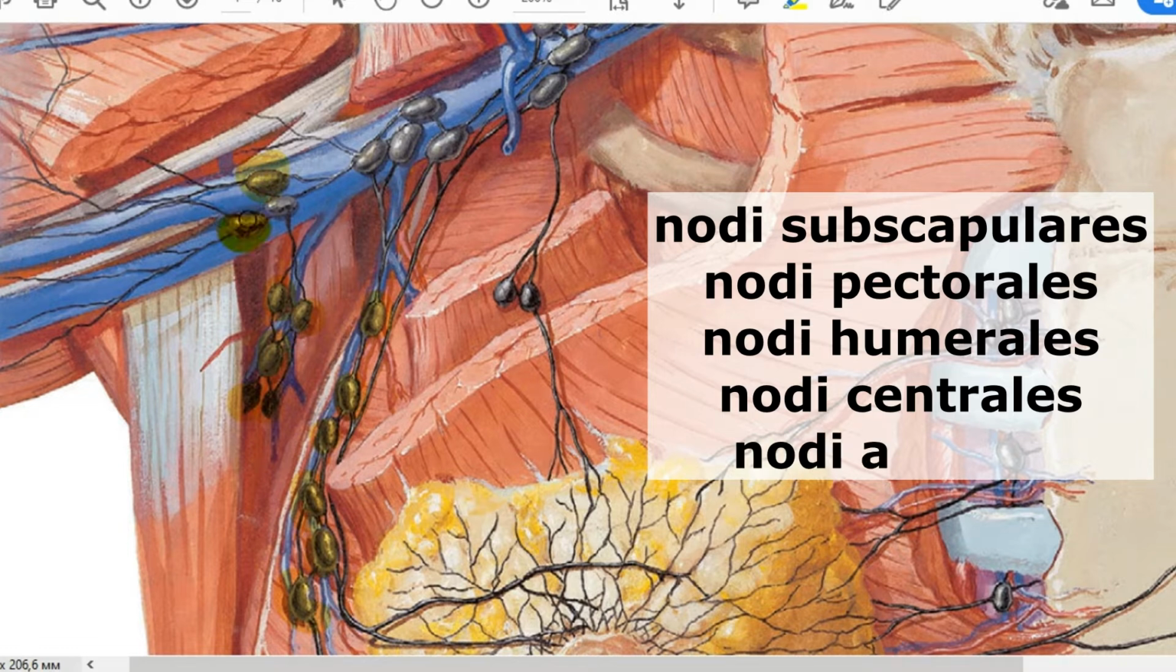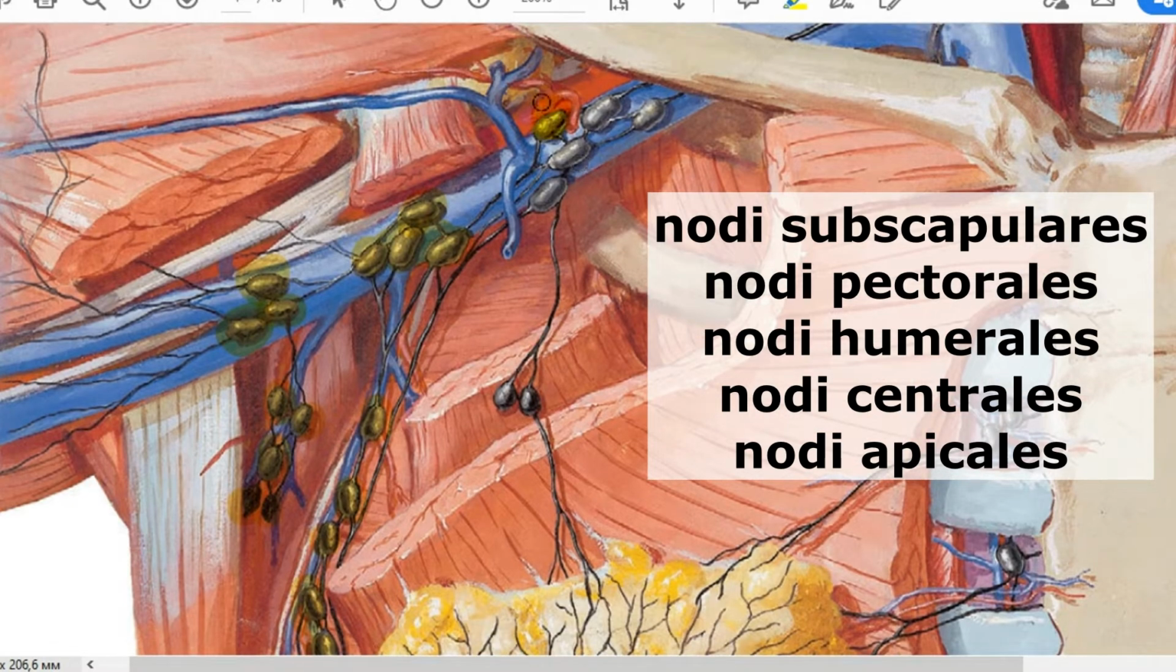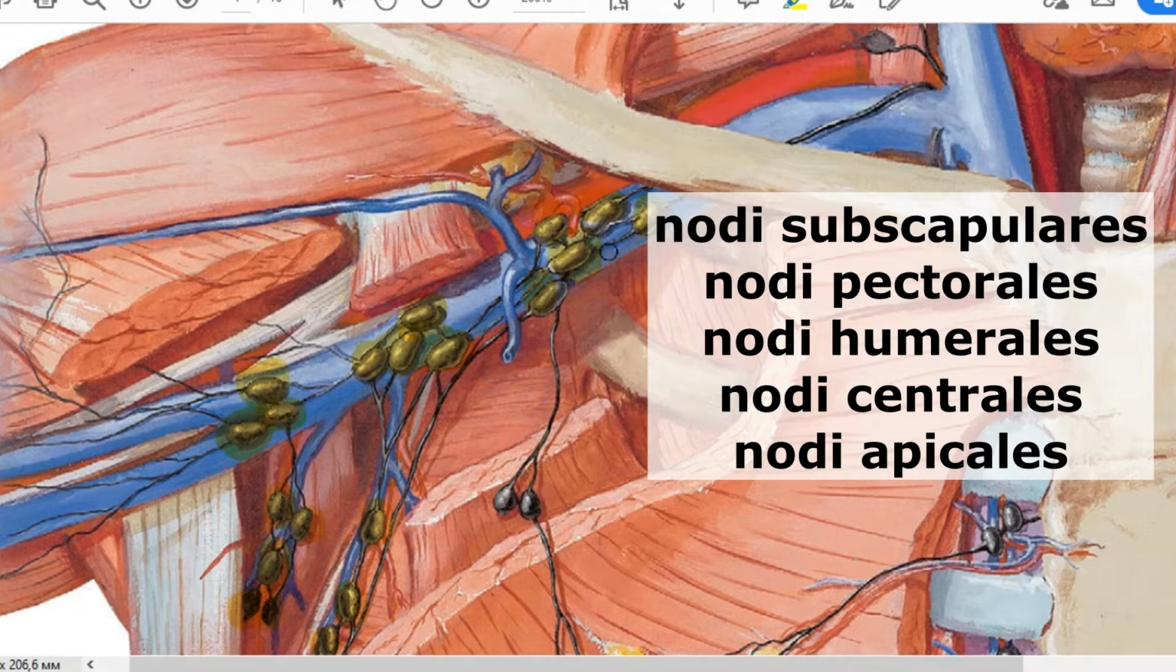Nodi lymphatici humerales are situated on the vena axillaris, next to the neck of your humerus. Next, nodi lymphatici centrales, the central group, lying in the middle of the axillary vein. And nodi lymphatici apicales, the apical group, situated at the top of the axillary cavity, and they gather all lymph from your upper limb and the wall of your thorax. As you can see, some lymph from your thorax is also drained there.